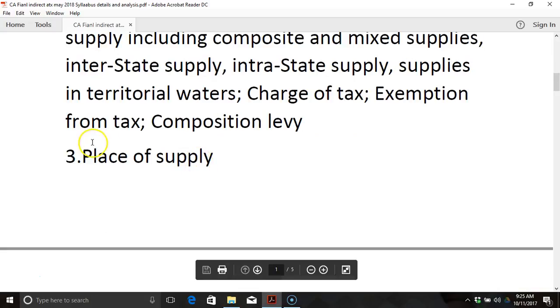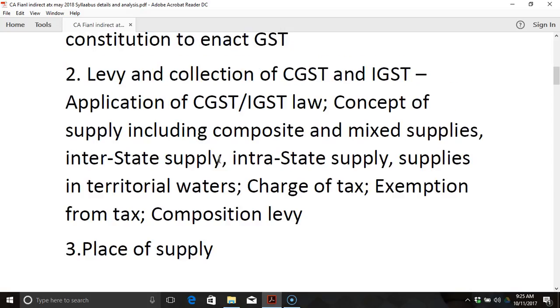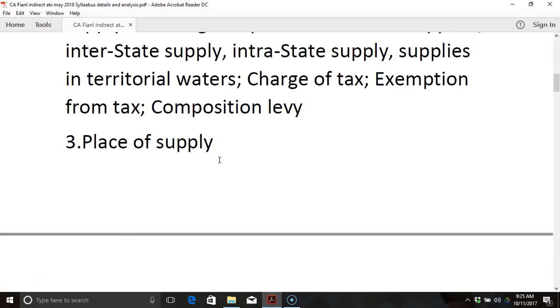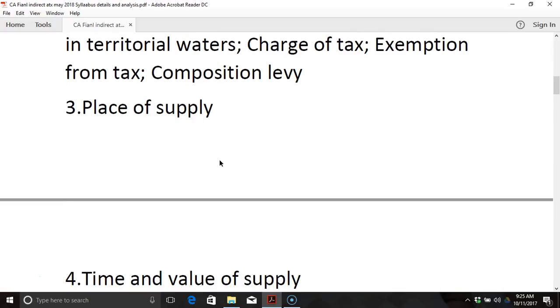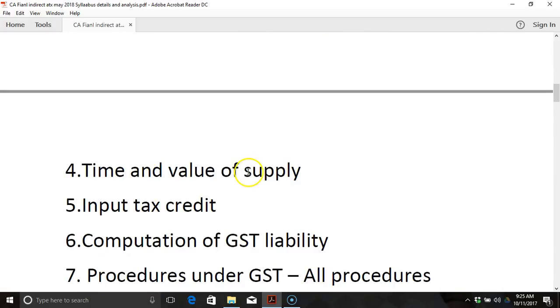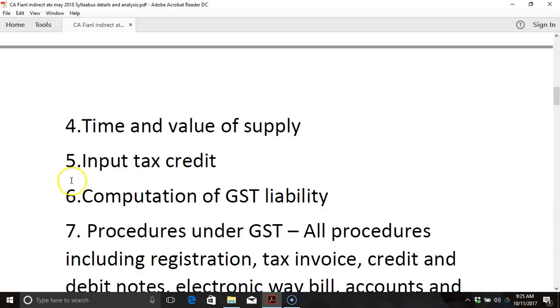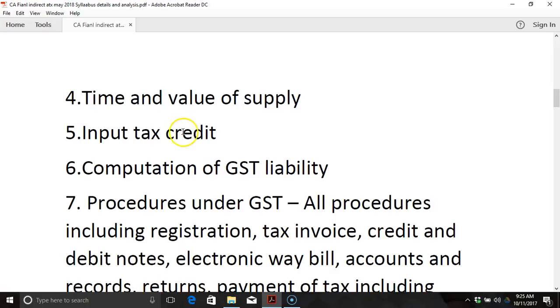Next is with regard to place of supply, that is POS. The place of supply is covered in the IGST Act. Place of supply is somewhat difficult to understand, and it has to be covered. The next is time and value of supply, and the next is input tax credit. Input tax credit contains various provisions and various detailing, so that has to be thoroughly studied.